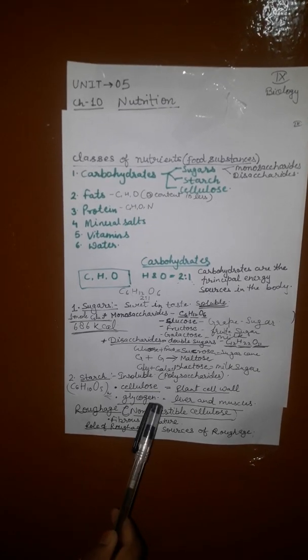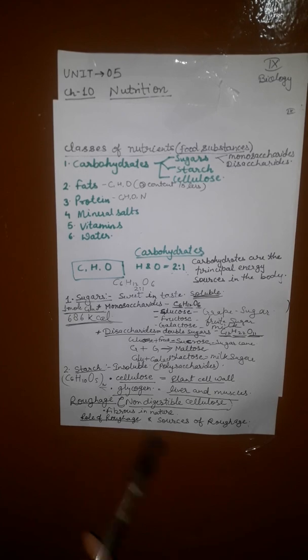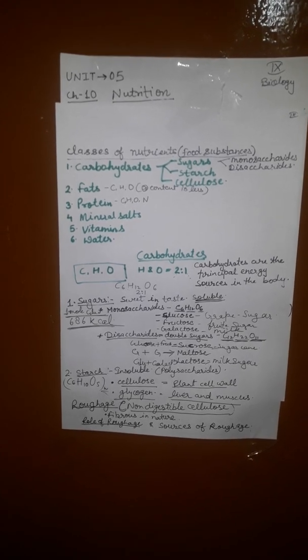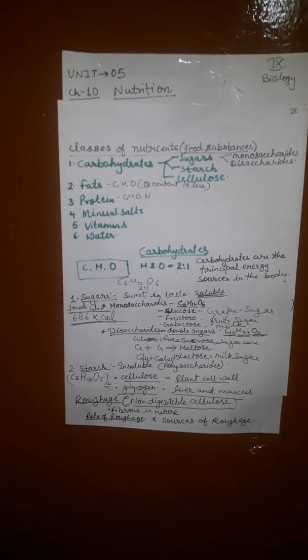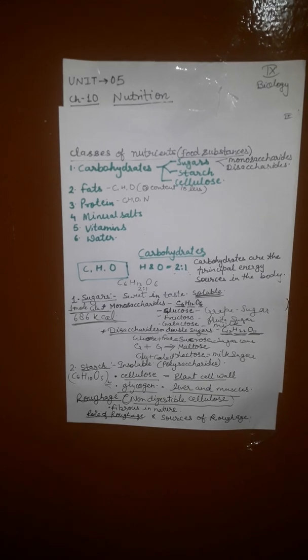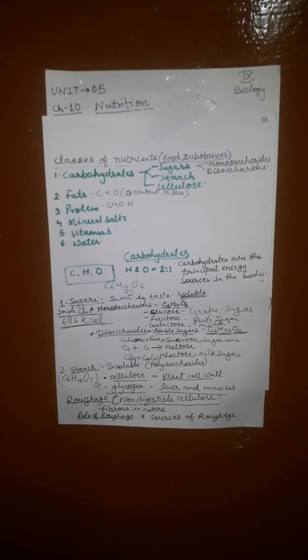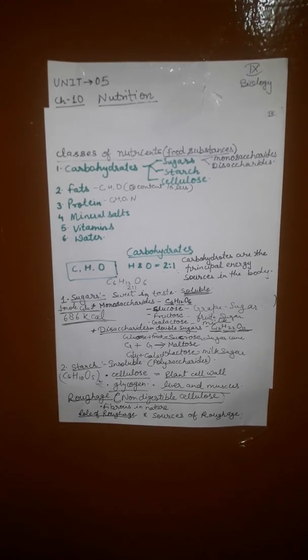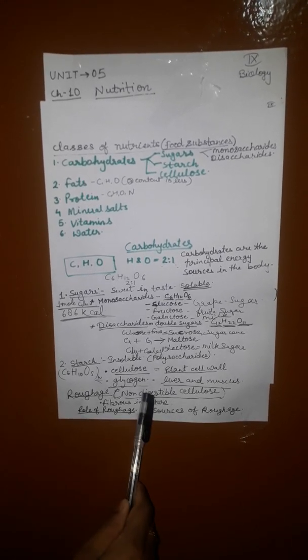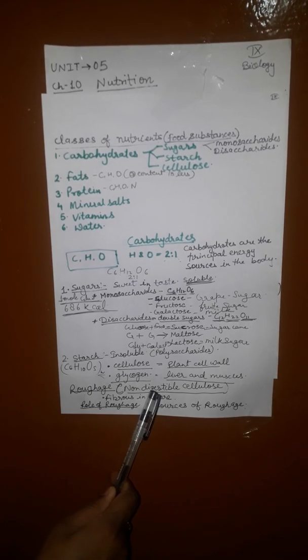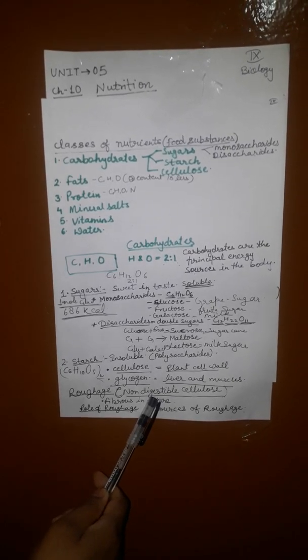This is because we have no cellulose digesting enzyme. But it is easily digestible by cows, buffaloes and other herbivorous animals, while it is not digested by the human body because no cellulose digesting enzyme is present in our body. The undigested cellulose, being fibrous in nature, acts as roughage.